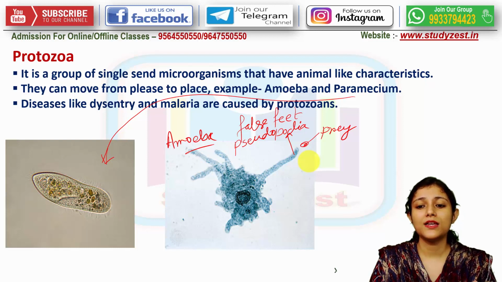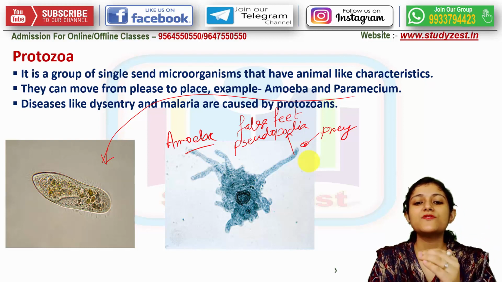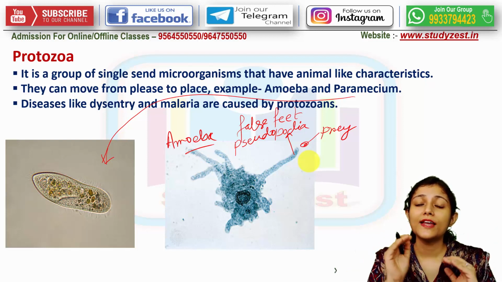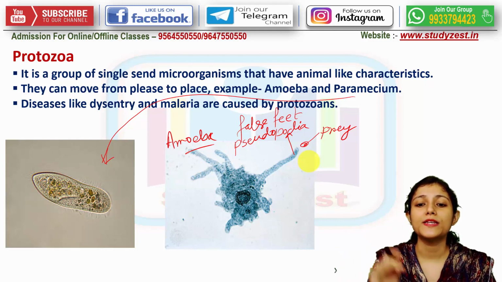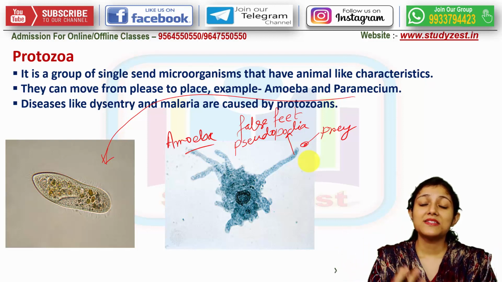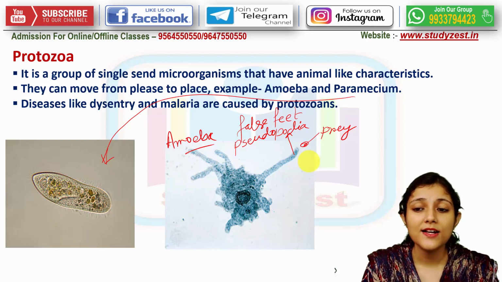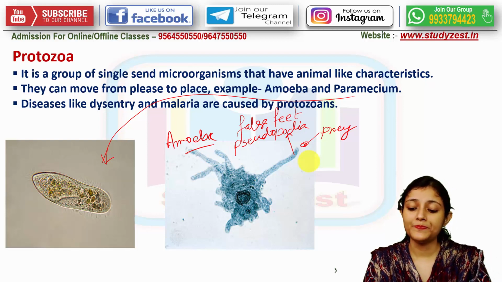For catching it, their cytoplasm will be pushed in that direction, and false feet will be formed. That is known as pseudopodia, and they can use the pseudopodia for further movement. Diseases like dysentery and malaria are also caused by protozoans. These are two very important and very familiar groups of protozoa.